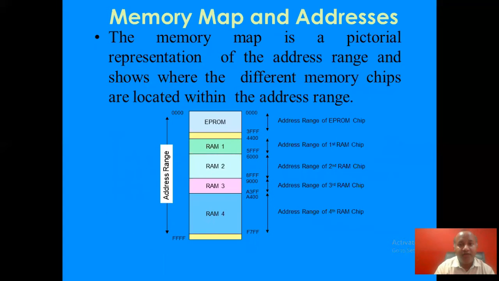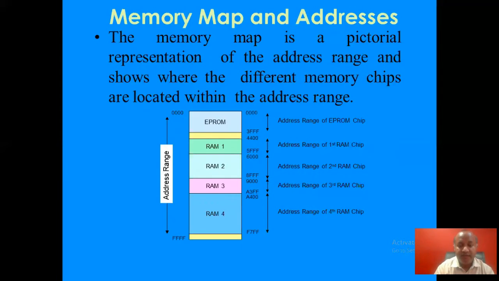So this is the memory map and addresses. It is a pictorial representation of the address range and shows where the different memory chips are located within the address range. So this is a typical diagram of 8085 microprocessor allocation of memories to different chips.